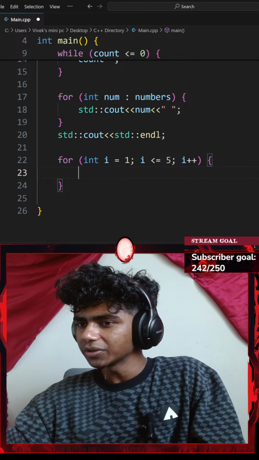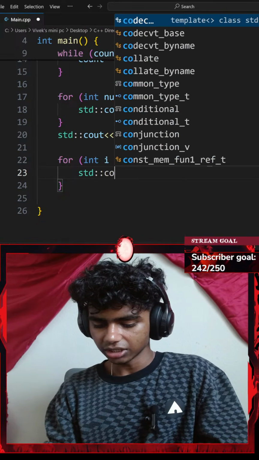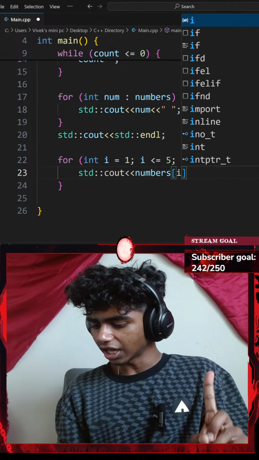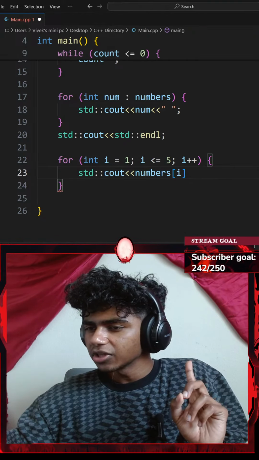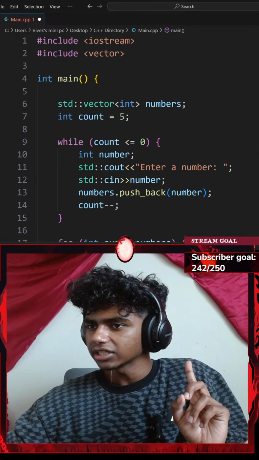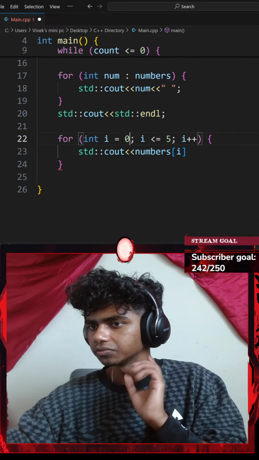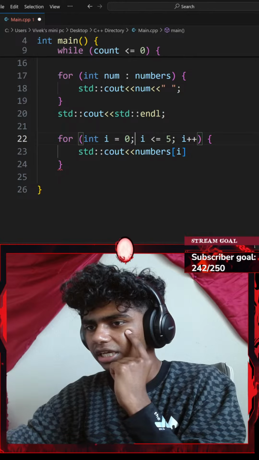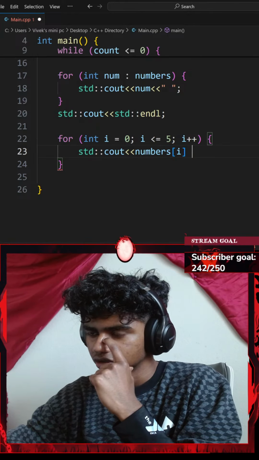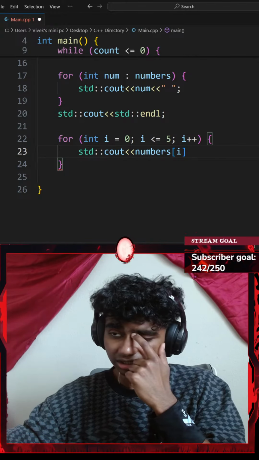I could just go with a standard console output with an insertion operator of my numbers at index I. That is going to be the first number in my vector of numbers. I could change that to 0, honestly. There we go. Okay, this is going to be index 0. I print the index 0. Do I want to increase it by 1? I don't think I want to increase it.